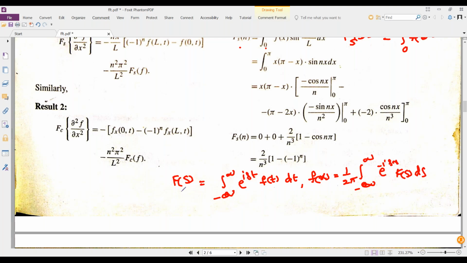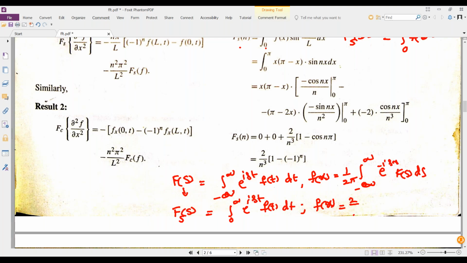Now its extension, the Fourier sine transform Fs of s equals the integral from 0 to infinity sin st f of t dt, and the inverse Fourier sine transform f of x equals 2 by pi, because here minus infinity to plus infinity will convert to 0 to infinity. So here 2 times 0 to infinity, 2 times 2 is 4, and multiplying with 1 by 2 pi gives 2 by pi.